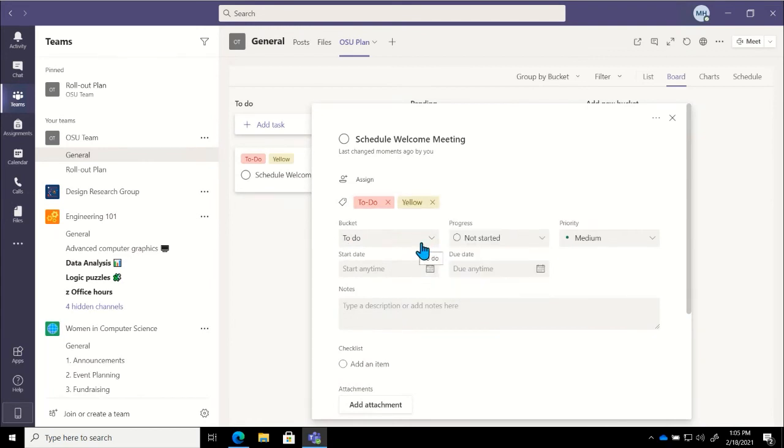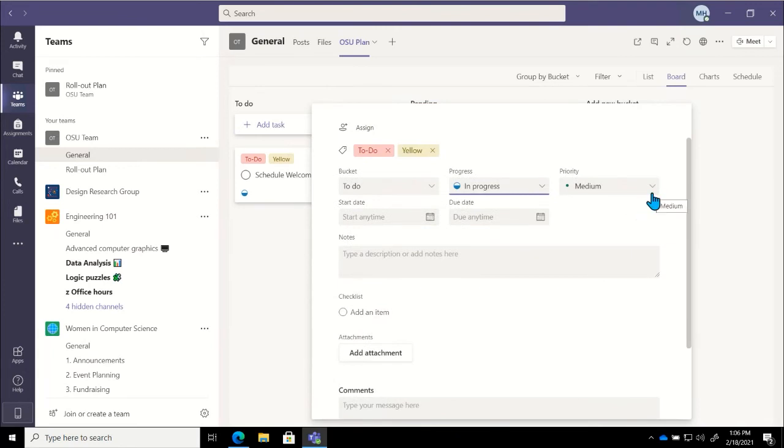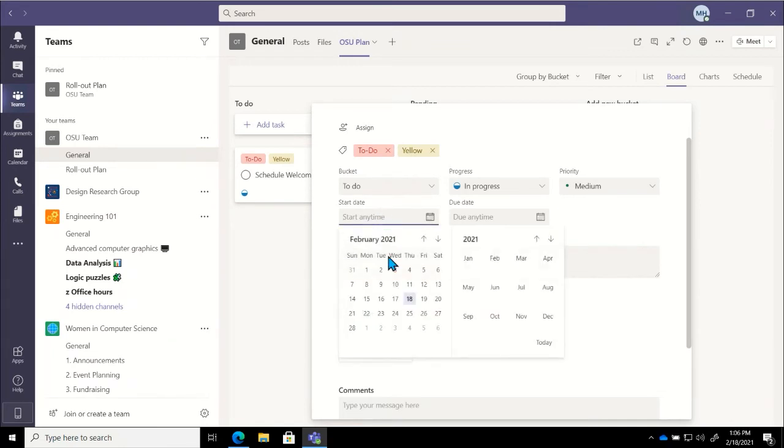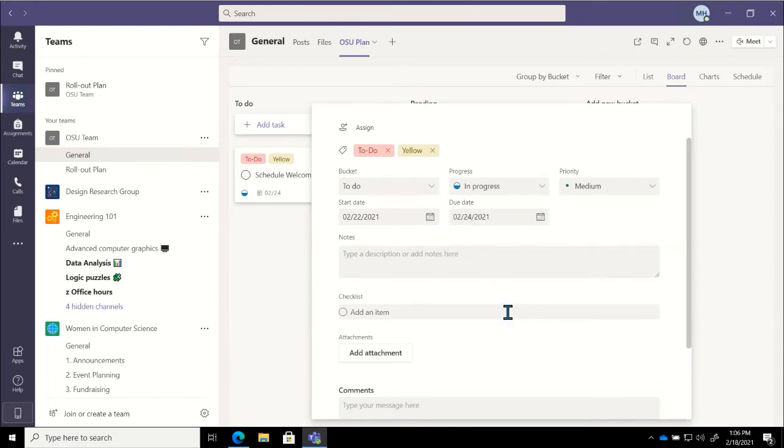If I need to move this to a different bucket, we can go ahead and do that. If I would like to mark that this is actually in progress, we've already started scheduling this meeting, I can change it. I can change things like the priority of the task. I could make it urgent or make it lower priority. I can also, of course, add a due date, and I can even add a start date if I want. So if this is something that we don't need to worry about until, let's say, later this month, maybe next week, I could set the start date as Monday and say that this has to absolutely be done by Wednesday.